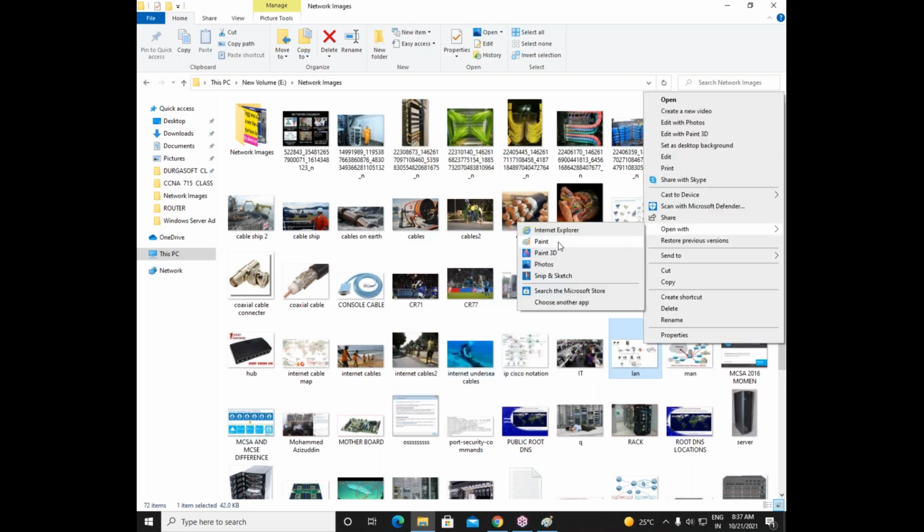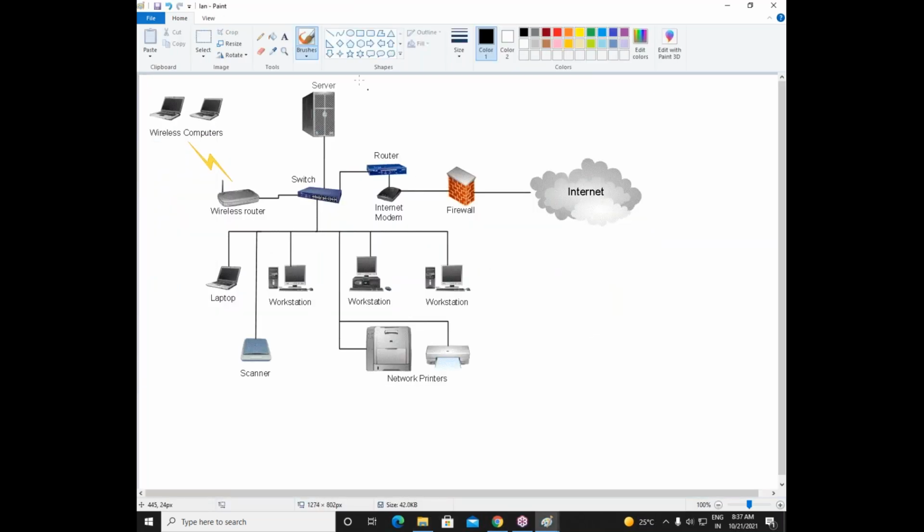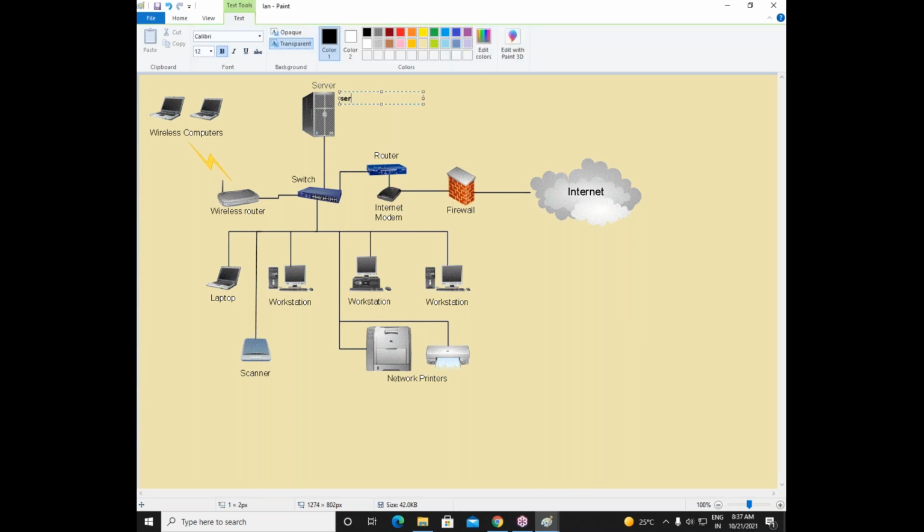So this is our computer network here. In this computer network, you can see a server. So this server has an operating system. And this server has which operating system? Server operating system. And this laptop has which operating system?